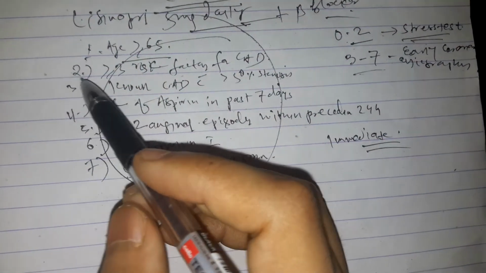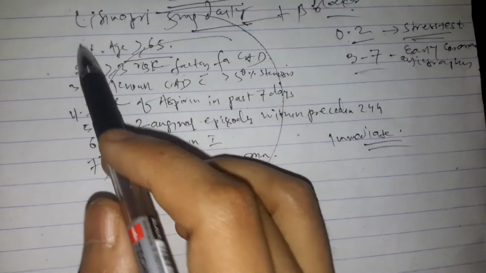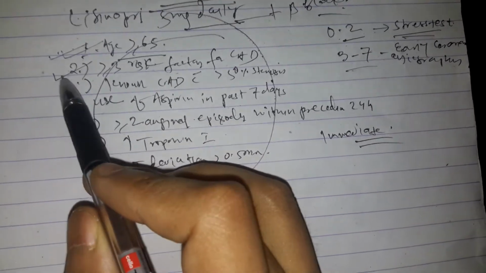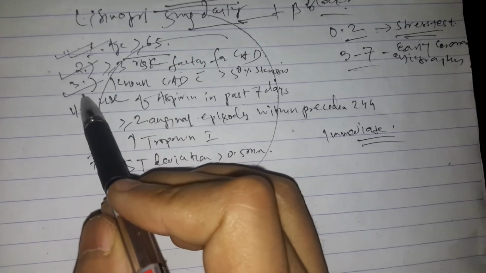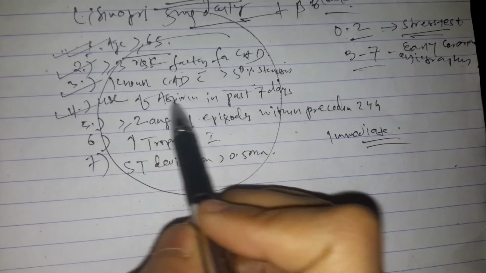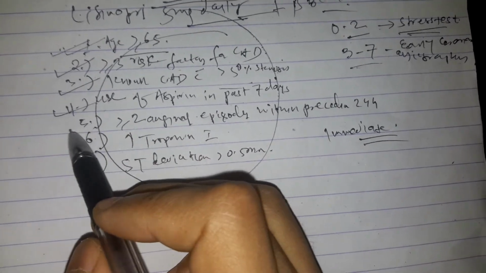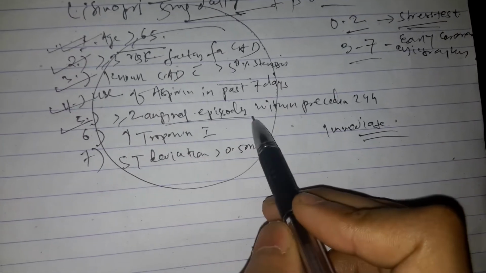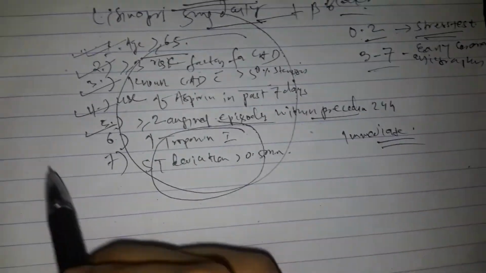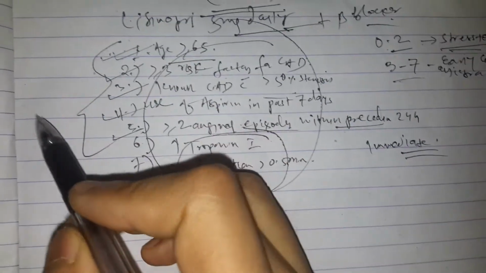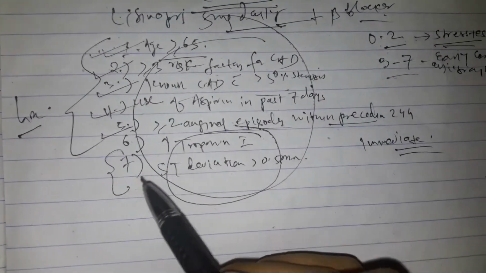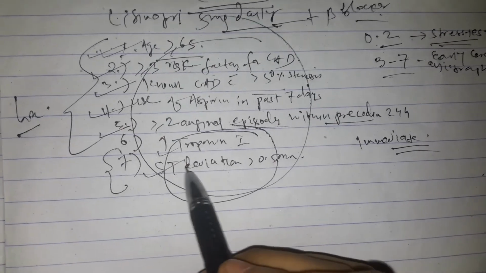So let's revise the variables. These are history findings. You can get on history: age, and 3 or more risk factors, known coronary artery disease with greater than 50% stenosis. Fourth is use of aspirin in the past 7 days. And fifth is 2 or more anginal episodes in the preceding 24 hours. And another is cardiac enzymes, and another is ECG findings. So 5 history findings, and 2 tests you have to perform: cardiac enzymes and ECG.